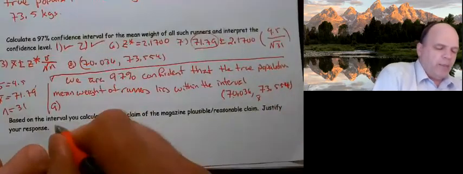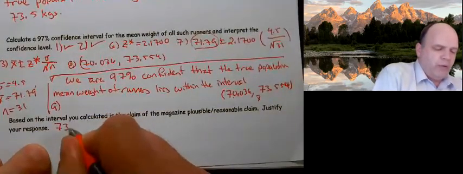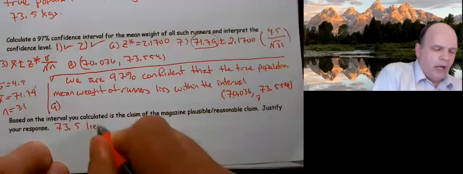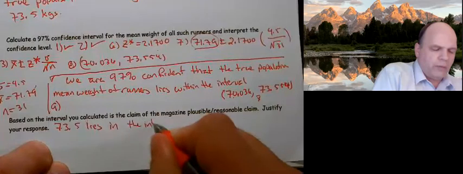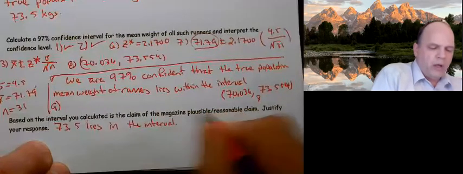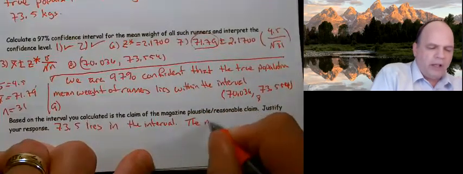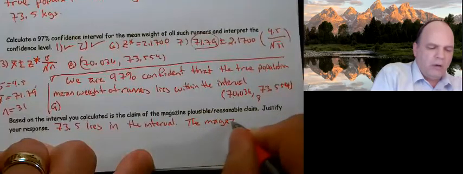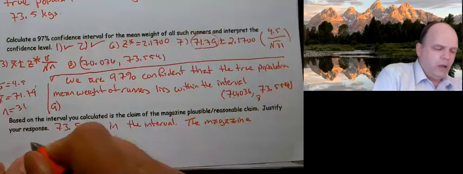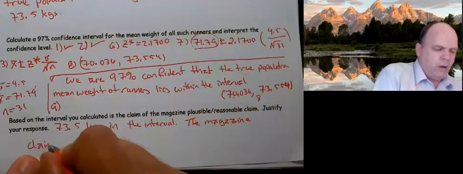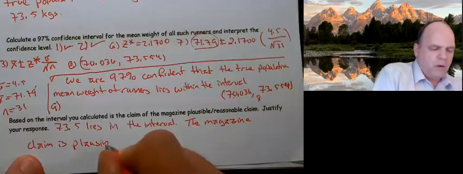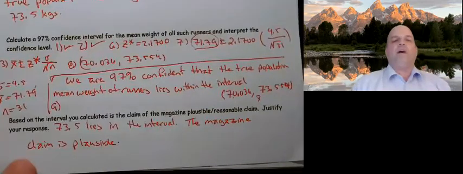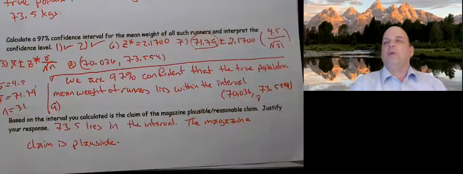So I'm going to say 73.5 lies in the interval, so the magazine claim is plausible.